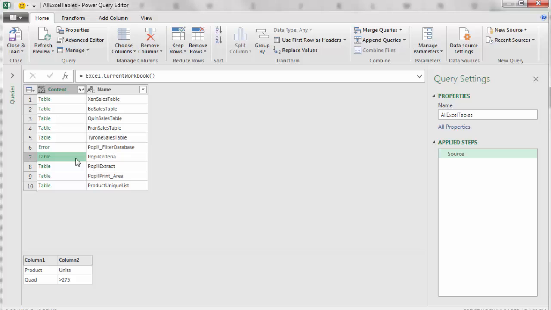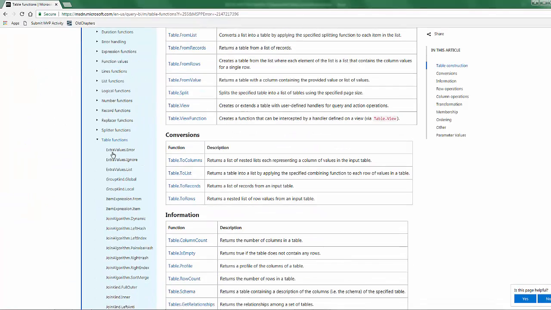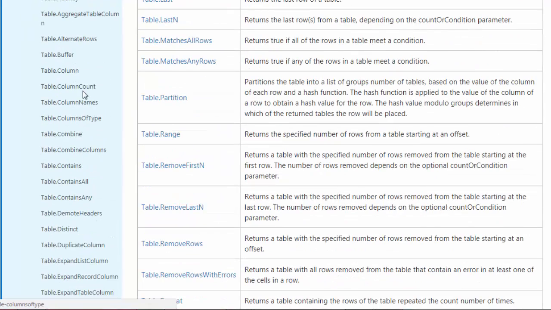Luckily, this is a table object. And actually, later in this class, we'll look at all the different types of items and objects that are in Power Query. But for table objects, there's all sorts of table functions. Now, I'm going to open up Google and type something like Table Power Query Functions. There it is, Table Functions. And if we look down here on the left, there's all sorts of table functions. If we go down to the table section, wow, Table.ColumnCount, Table.ColumnNames. That's exactly what we want.